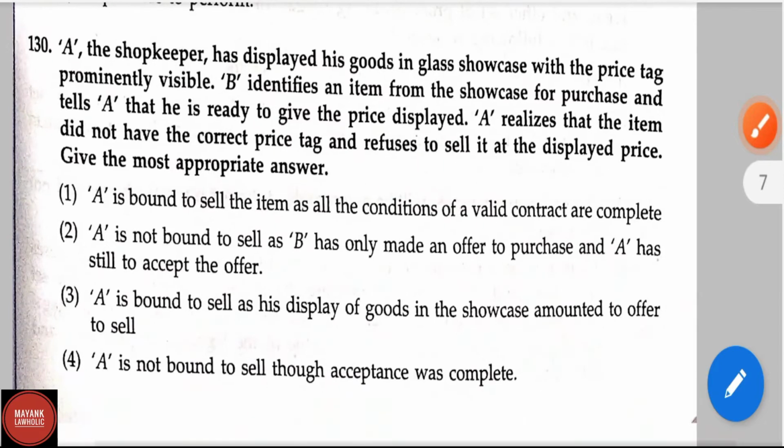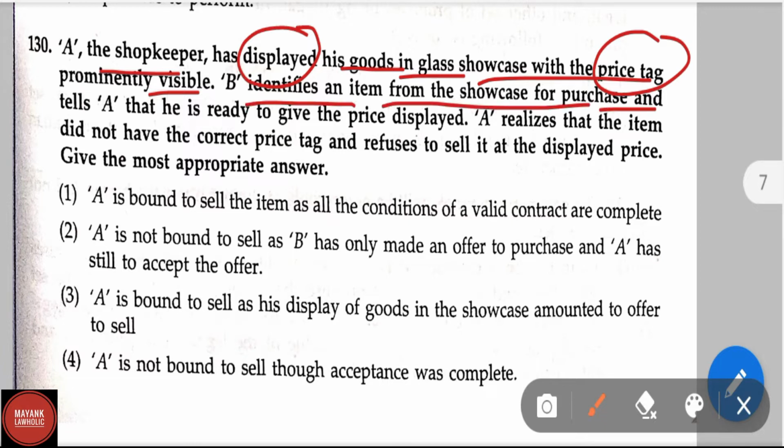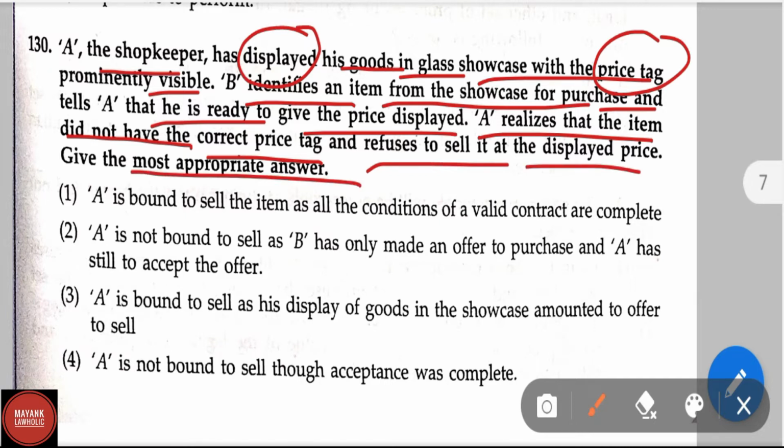Question number 130. The shopkeeper has displayed his goods in a glass showcase with the price tag prominently visible. B identifies an item from the showcase for purchase and tells A that he is ready to give the price displayed. A realizes that the item did not have the correct price tag and refuses to sell it at the displayed price. Give the most appropriate answer.